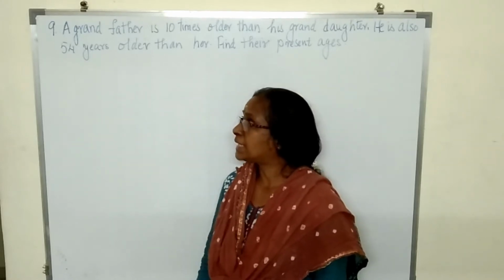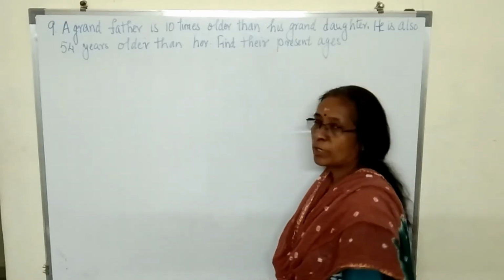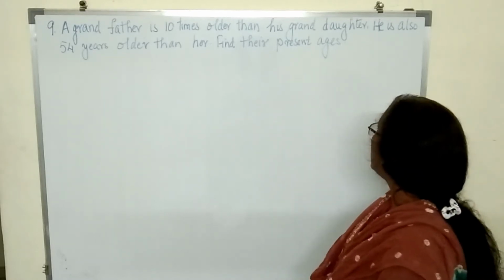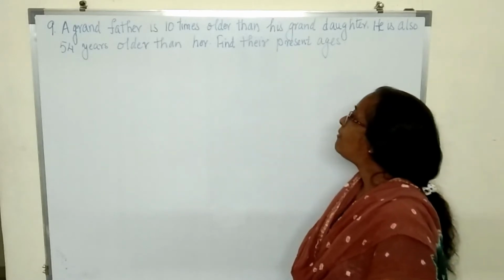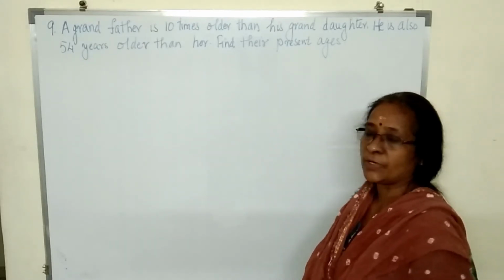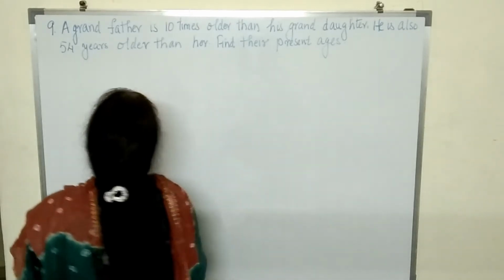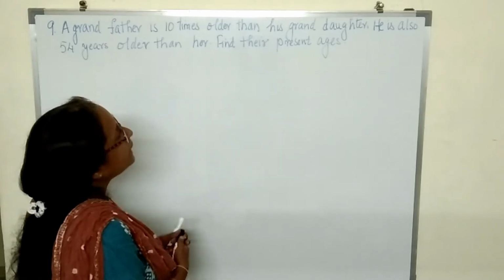4. The next question is, a grandfather is 10 times older than his granddaughter. He is also 54 years older than her. Find their present age. So what is the relation given? The grandfather is 10 times older than his granddaughter.